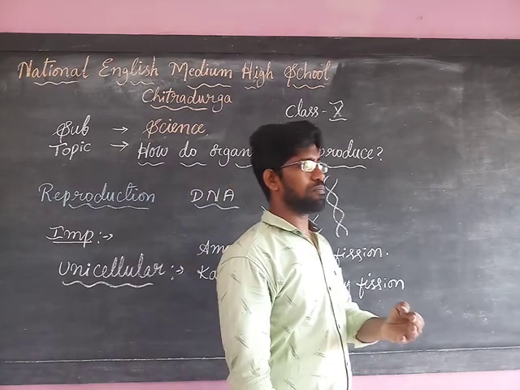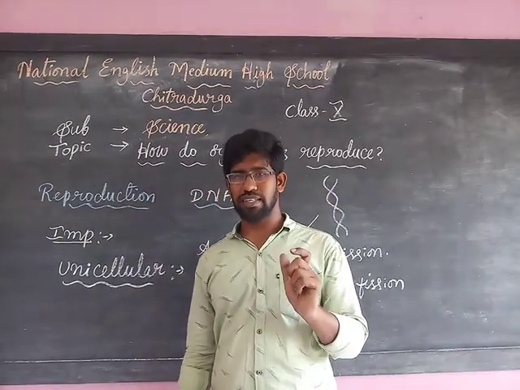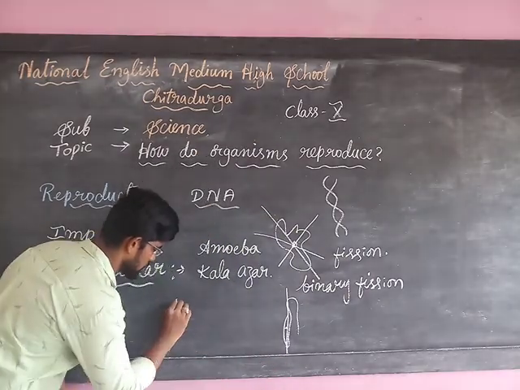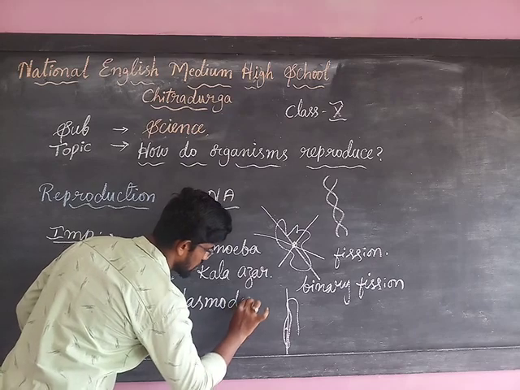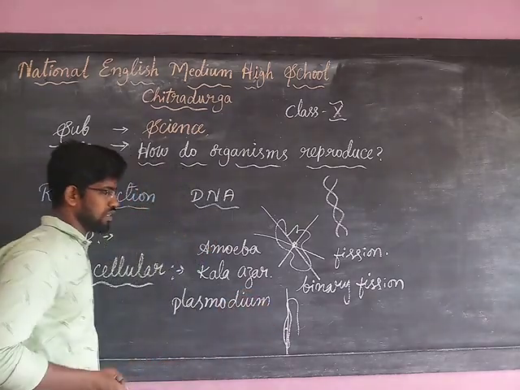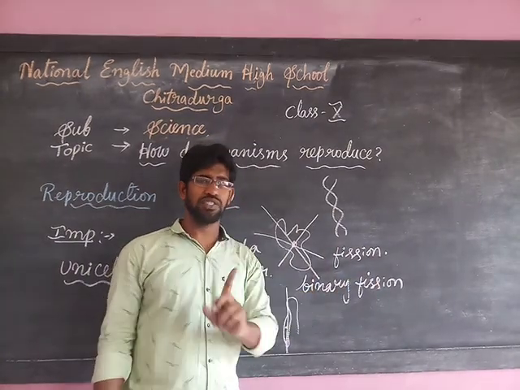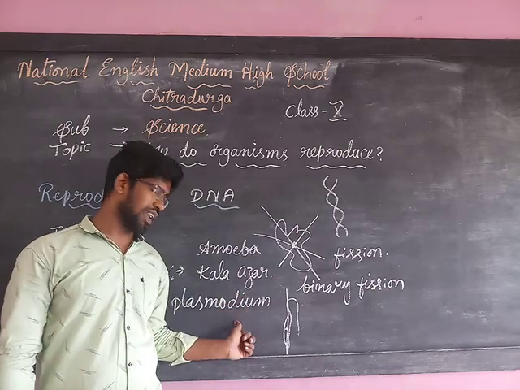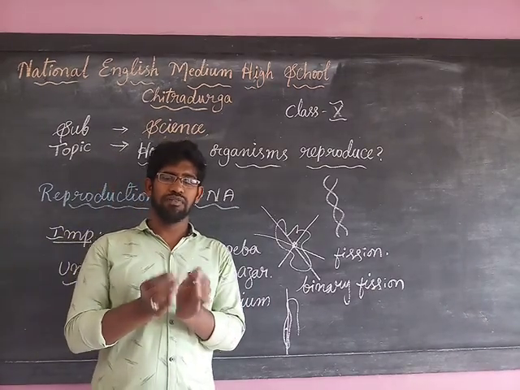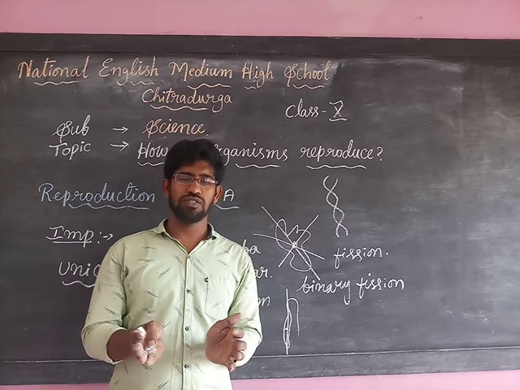Another example is the malaria parasite, plasmodium. Plasmodium also reproduces by fission, but it is not binary fission, because in the plasmodium the body splits into more than two parts.